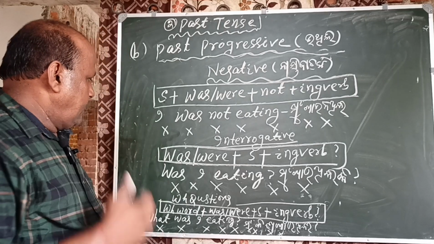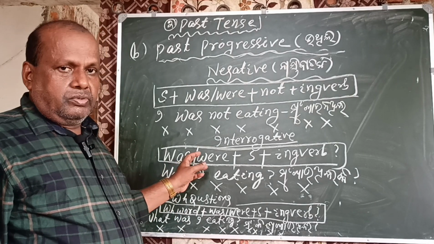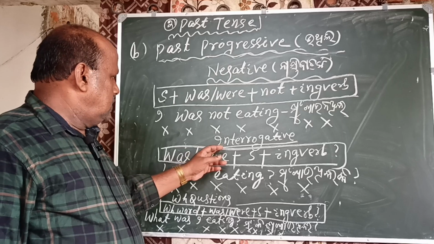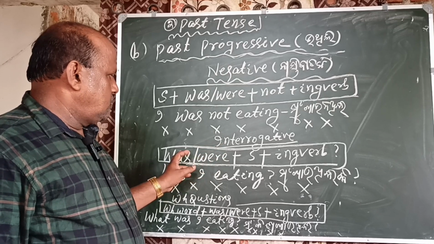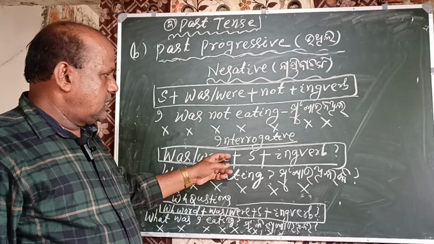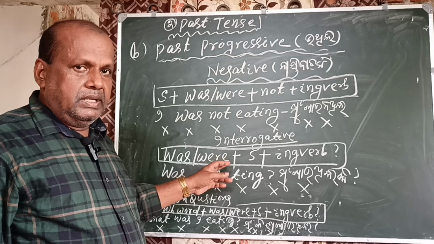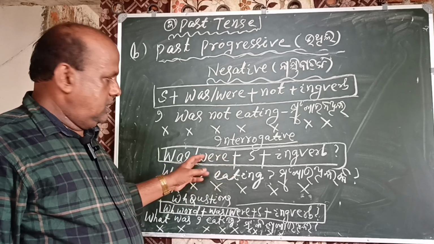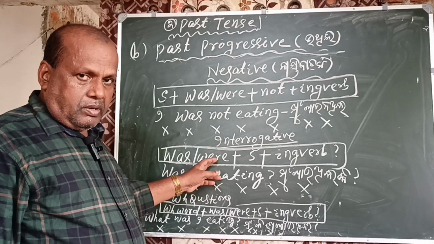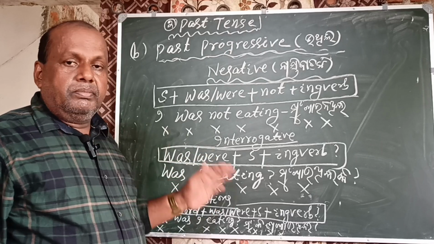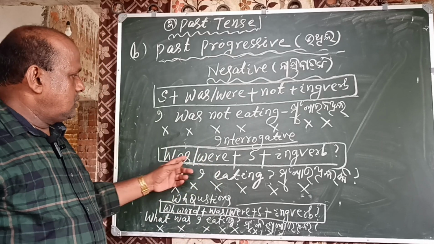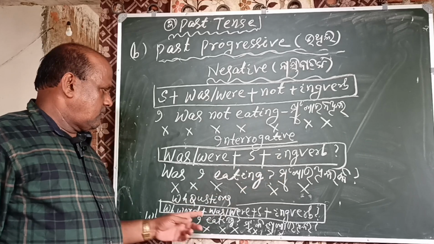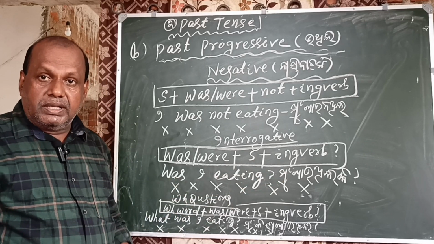When you make a question form in an interrogative sentence, the pattern is was, were. These are the auxiliary verbs of the tense. Was, were will come to the beginning of the sentence. Was, were plus subject plus ing verb. Was I eating?